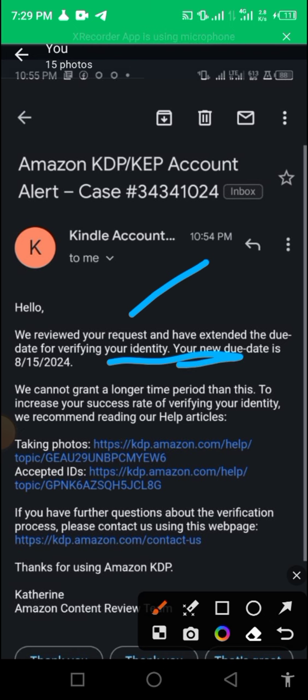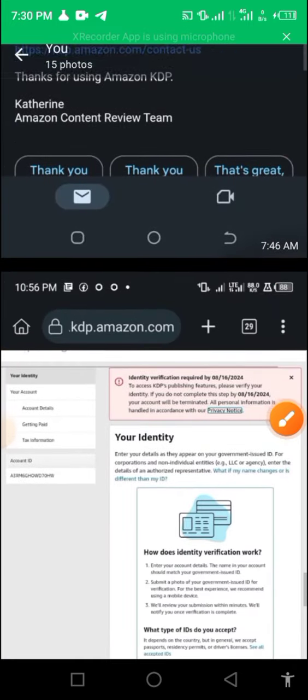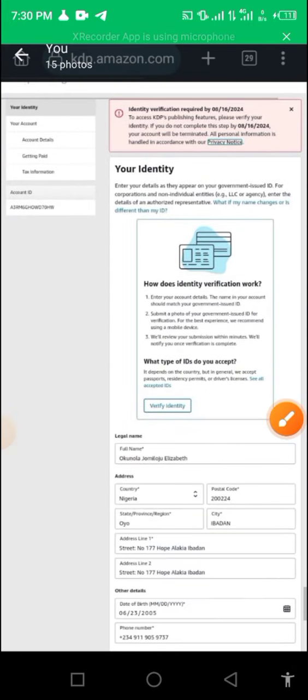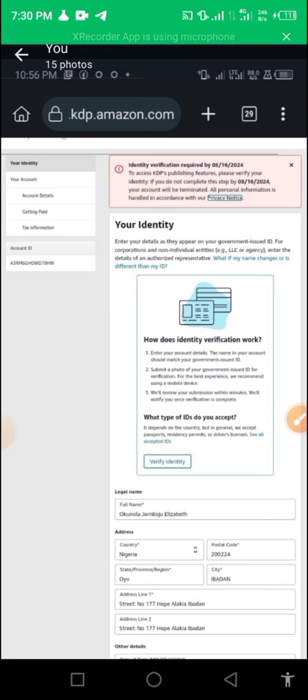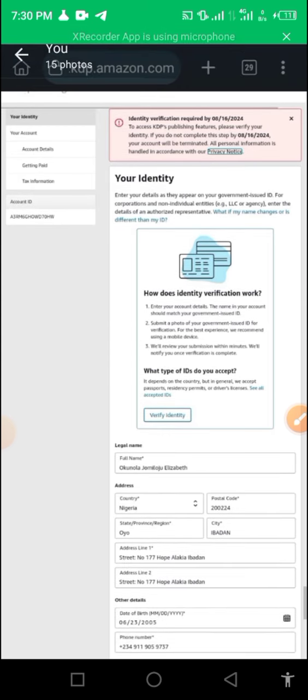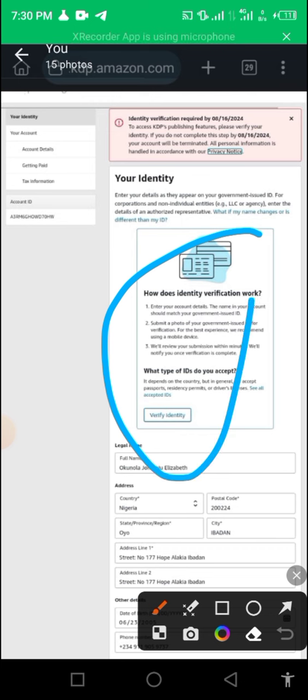All right, you can see we have reviewed your request and have extended the due date for verifying your identity. Your new date is now the 15th of August, 2024. Now, the threat here is we cannot grant a longer time period than this. To increase your success rate of verifying your identity, we recommend reading our app articles. You can see from here. But before that, you can see the boy later on, it was finally revoked. That means he can now verify again.